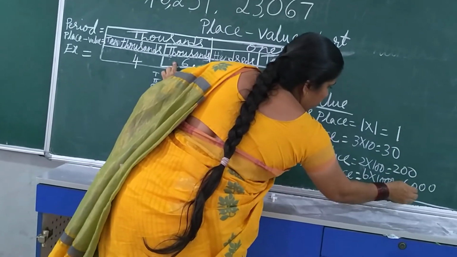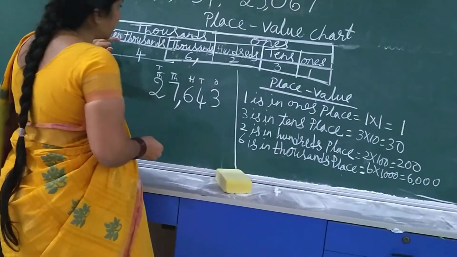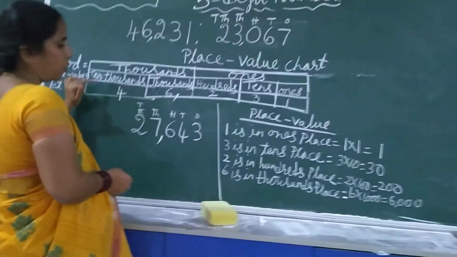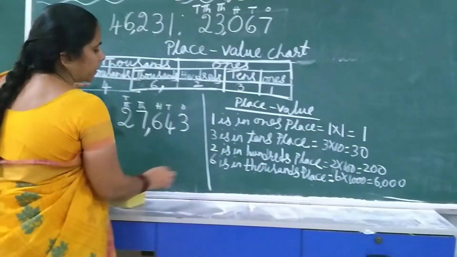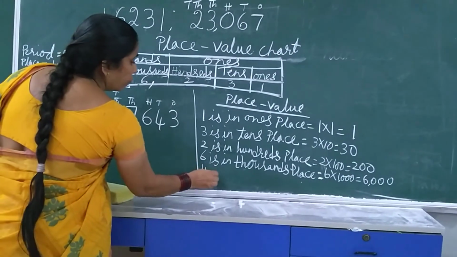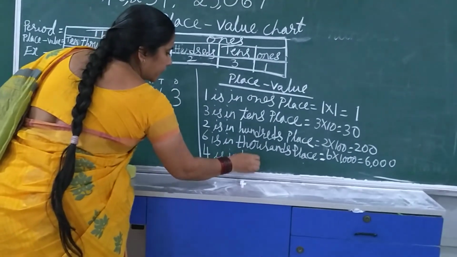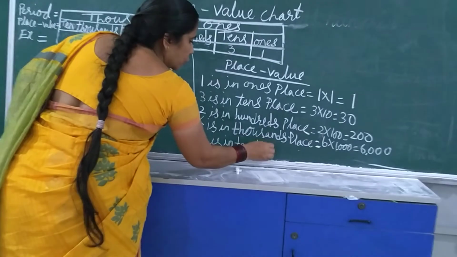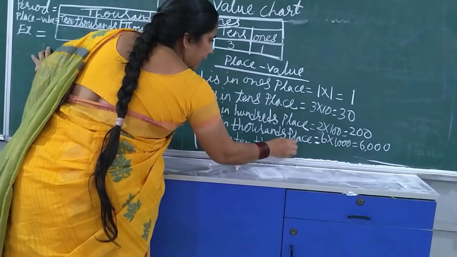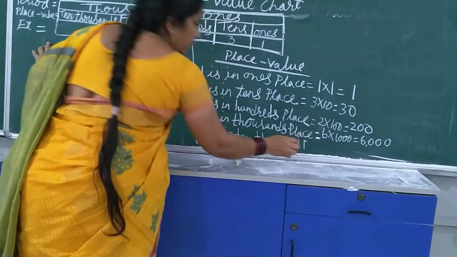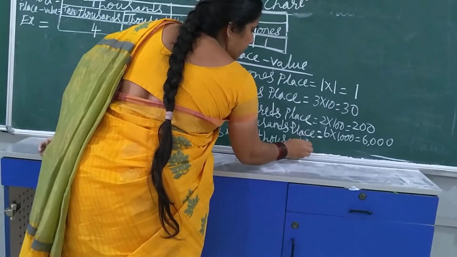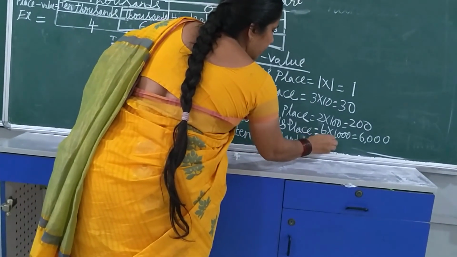After 3 digits you will put a comma. Now the next new place for you is 10,000. Which digit is there in the 10,000 place? 4. 4 is in the 10,000s place. Yes, you must also write the 10,000s place.